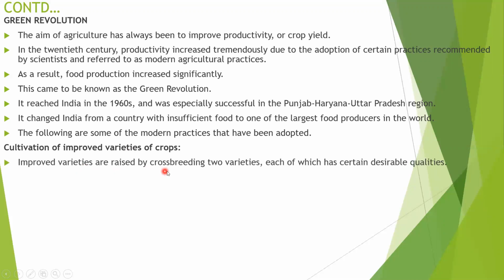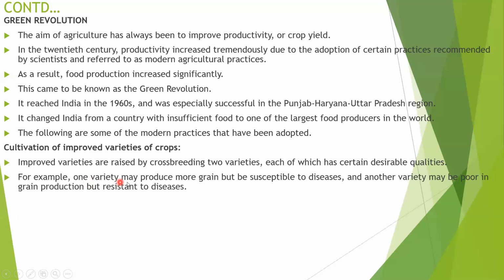Improved varieties are raised by crossbreeding two varieties. Natural practices are commonly called indigenous techniques, but here they adopt some scientific technology to make improved varieties of crops. What is crossbreeding? Crossing a low yielding variety with a high yielding one that has disease resistance. By crossing plants with and without disease resistance, we can get improved varieties.